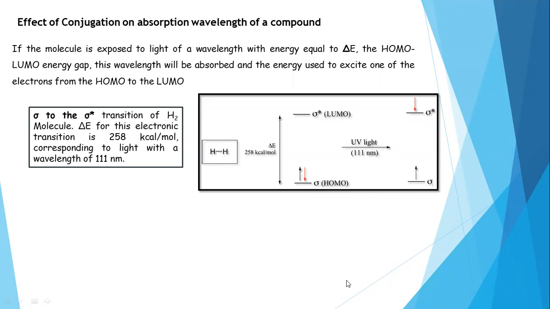Even in other organic molecules, if we find exclusively sigma bonds in them, those molecules exclusively undergo the sigma electronic transition, from sigma bonding molecular orbital to sigma star antibonding molecular orbital. Here the energy difference is largest for sigma to sigma star. No other electron transition requires this much energy for its electron promotion or transition.